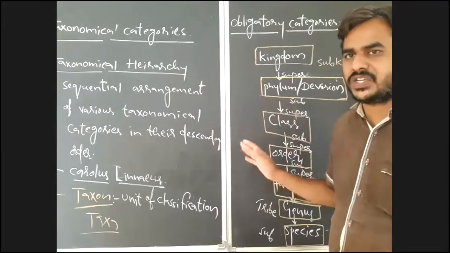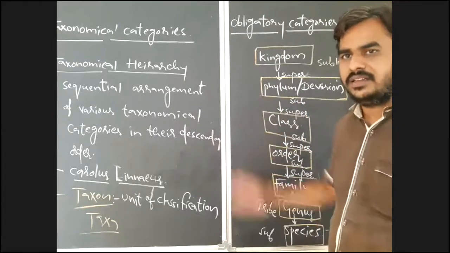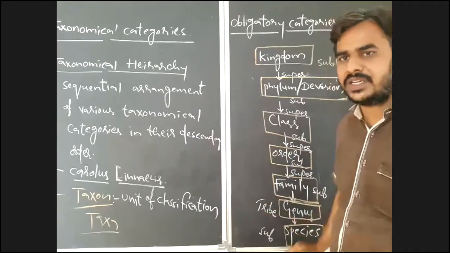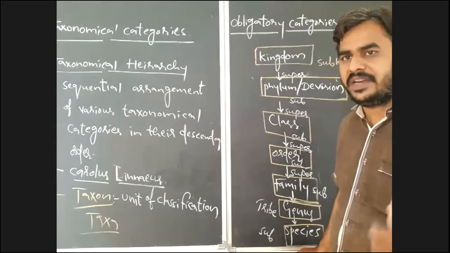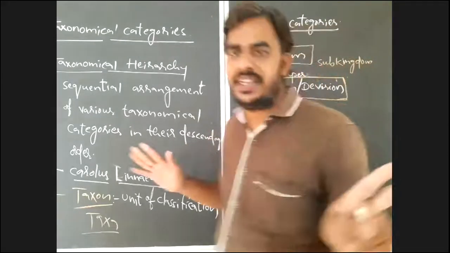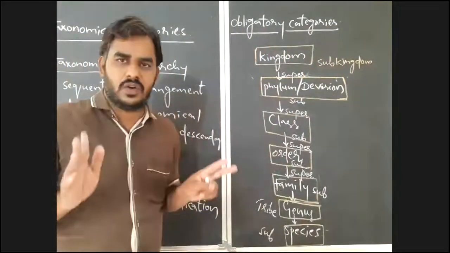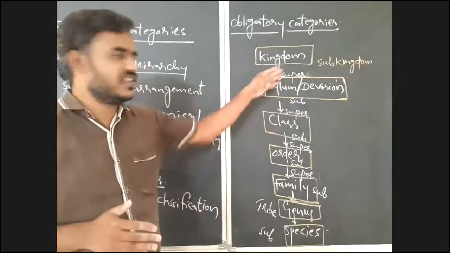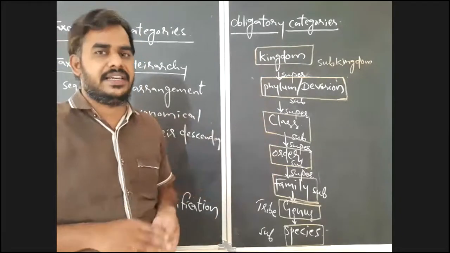It is not a must. But which are a must? The 7 obligatory categories are a must. At least you have to mention the 7 obligatory categories to classify the organisms. Intermediate categories are your choice.